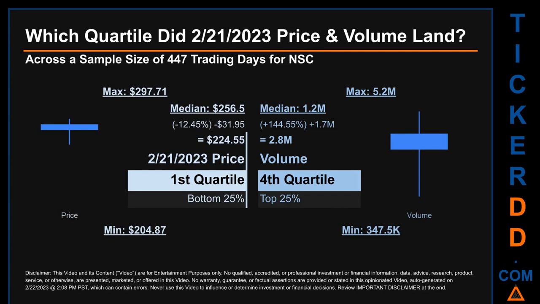Descriptively, NSC has a median price of $256.50. Therefore, February 21, 2023 price was lower from that middle marker by 12.45%. The day's volume of 2.8 million was more than the median by 144.55%.